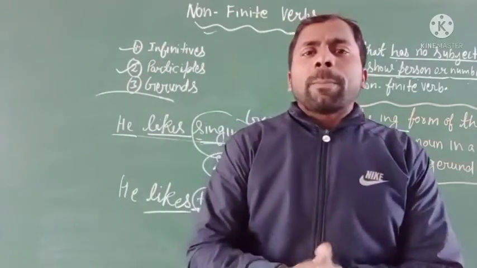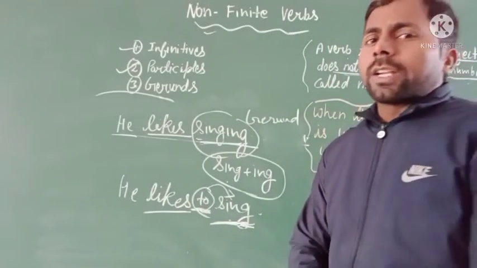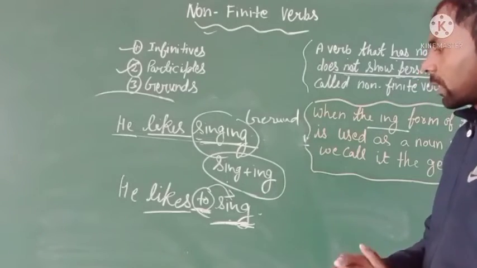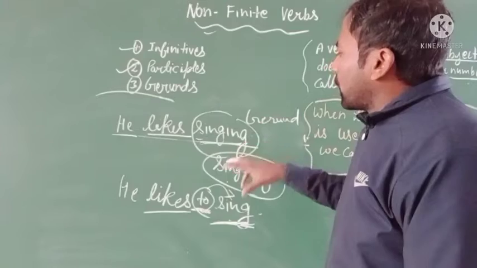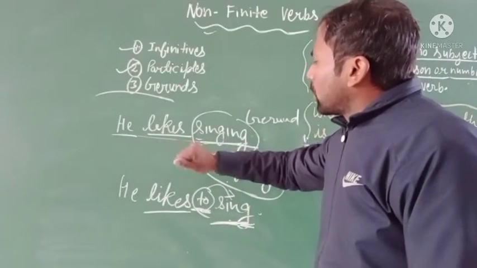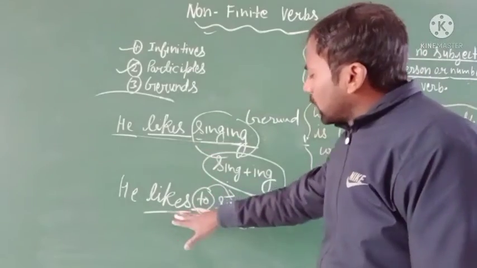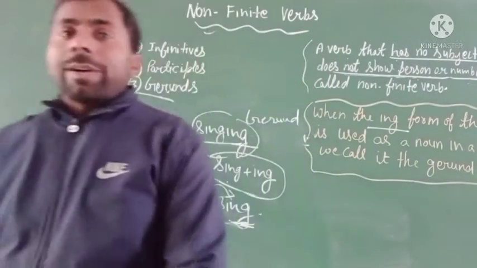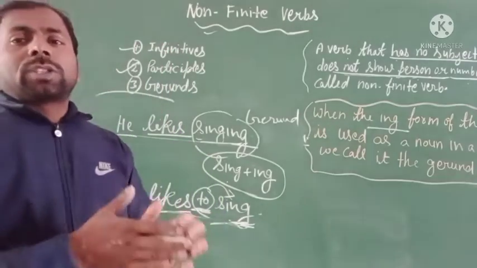We can simply say it is the non-finite form of the verb. In this sentence you can make the sentence by using the gerund, and make the sentence by using the infinitive. So these are simple rules for the use of gerunds.